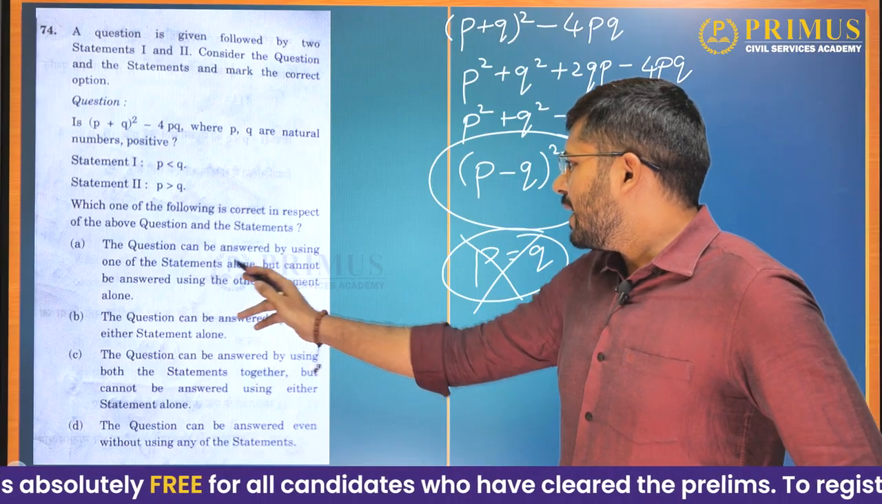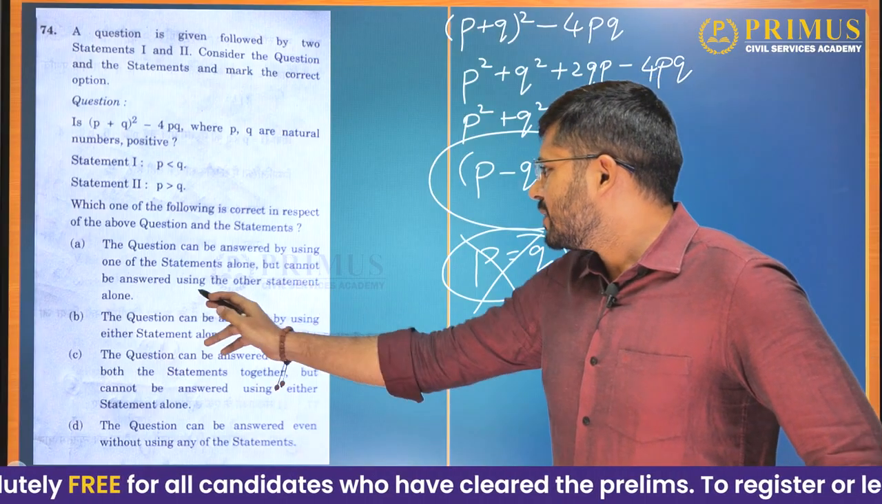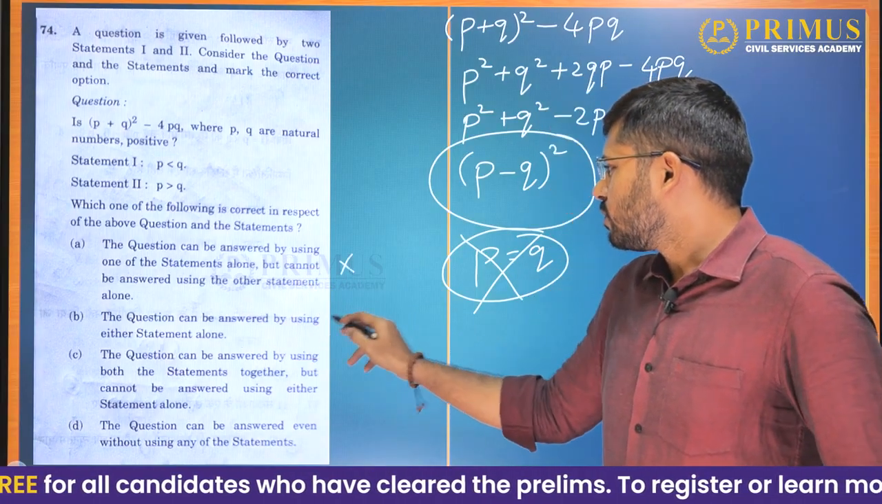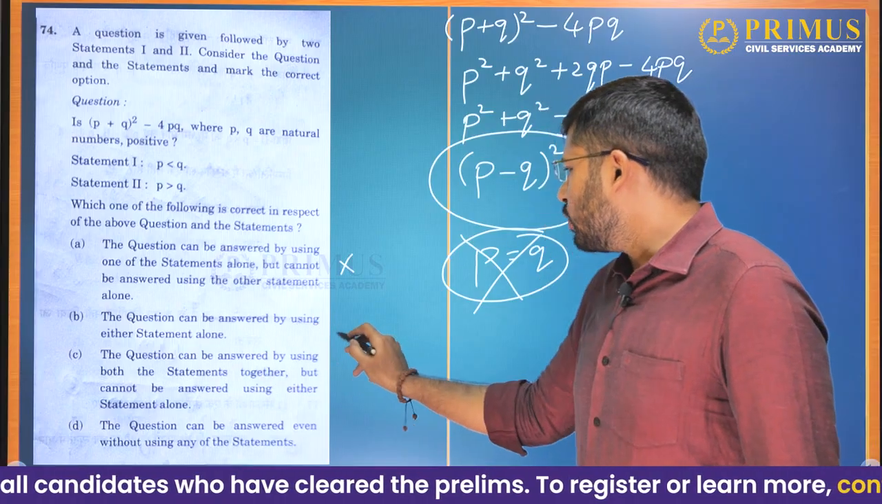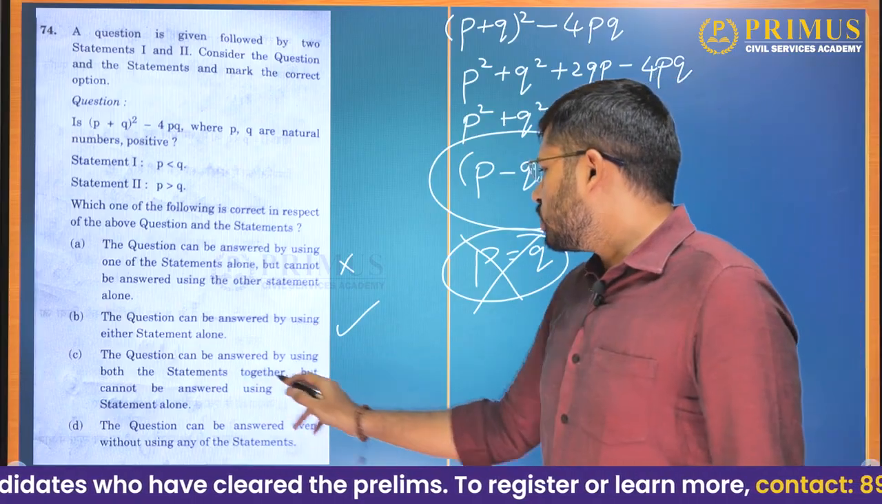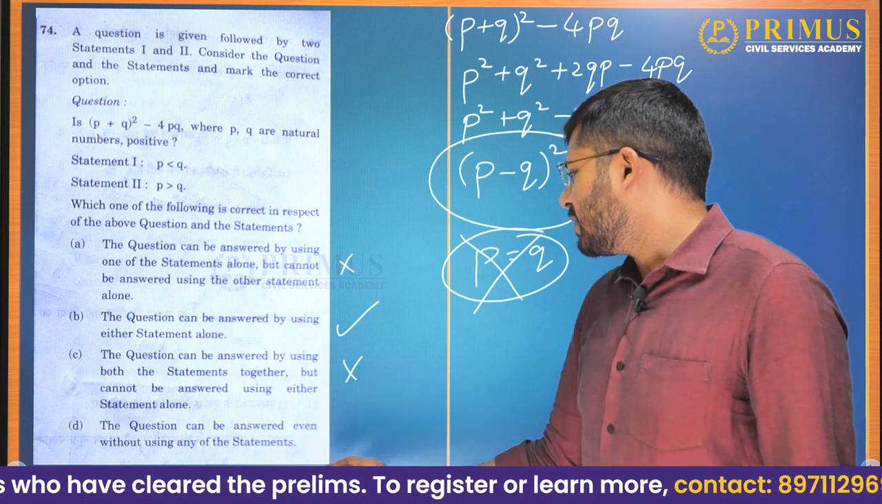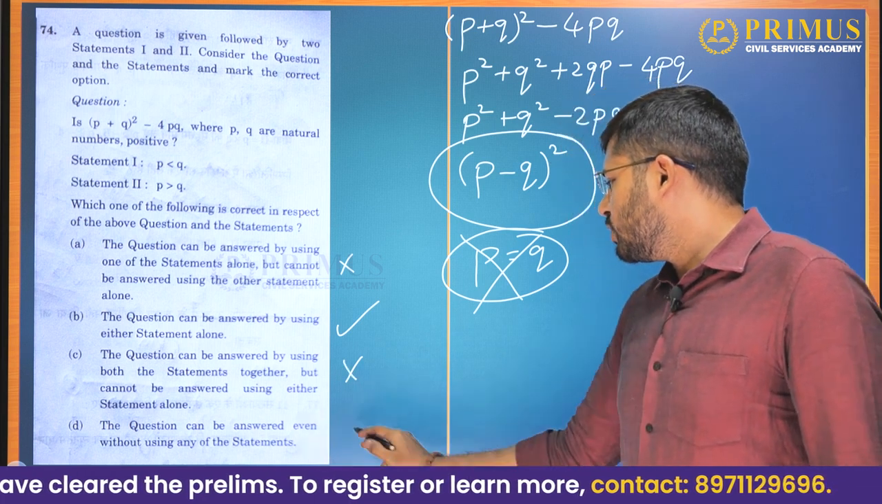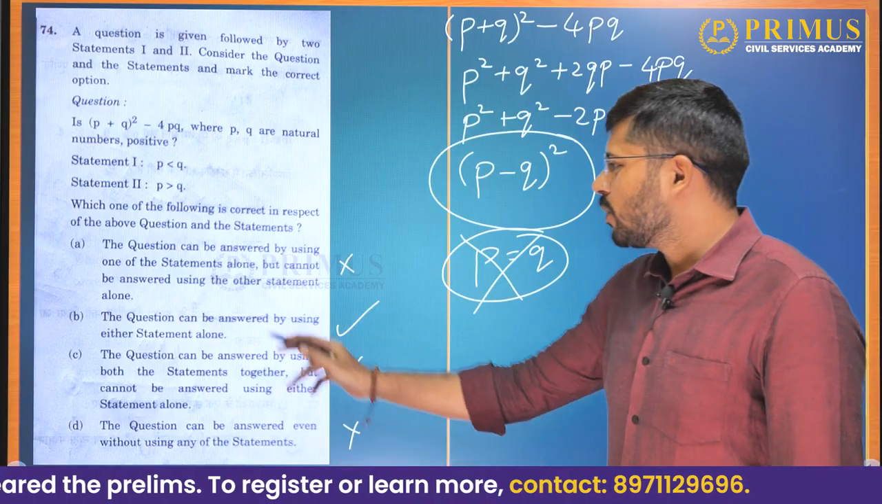Option A: the question can be answered using any of the statements alone, but cannot be answered using the other statement alone. No. Can it be answered using either statement alone? Yes. Can it be answered by using both statements together? No. Can it be answered even without using it? No. So the answer to this question will be option B.